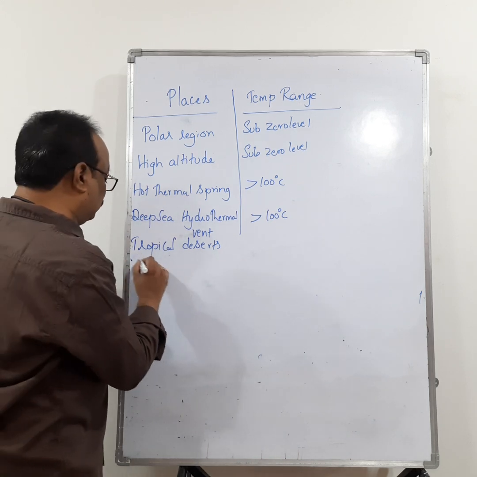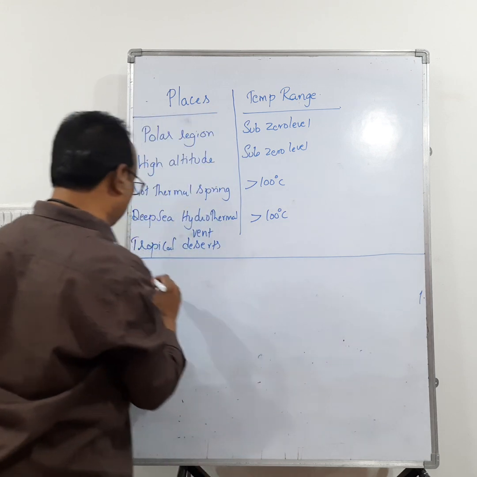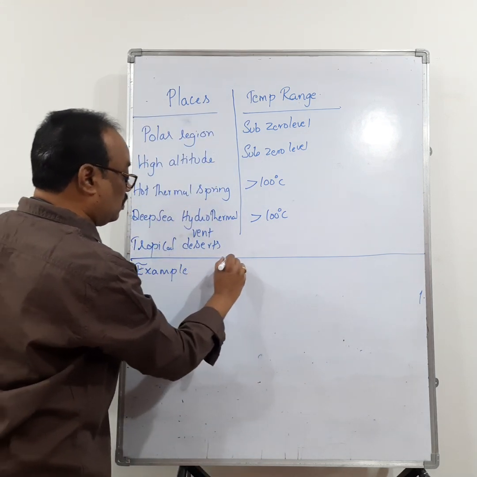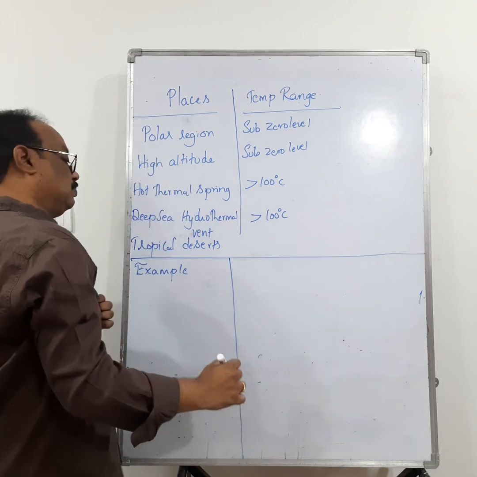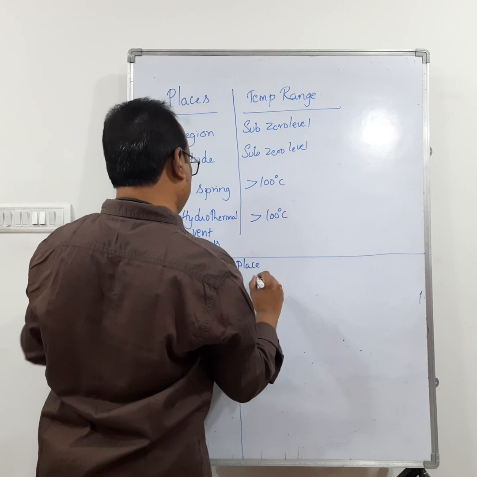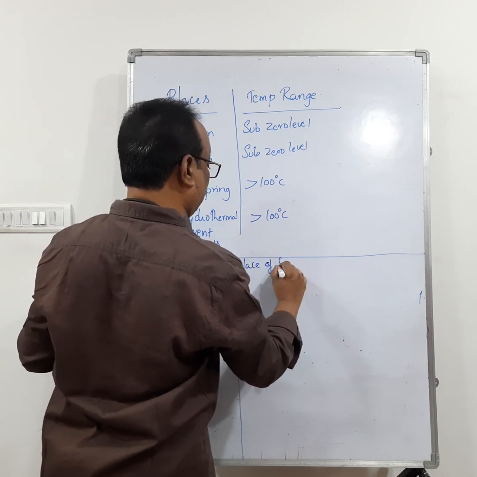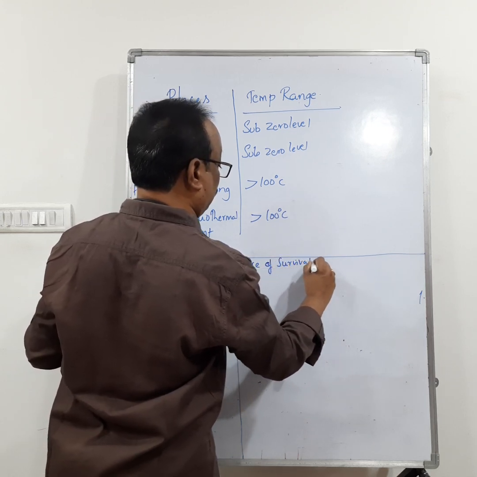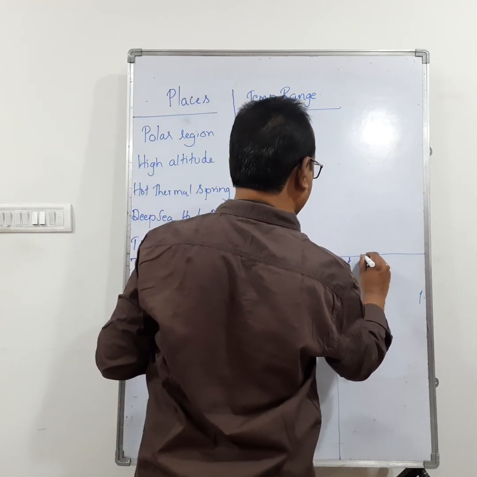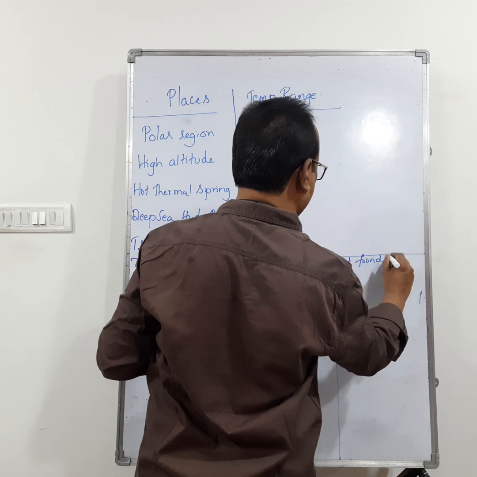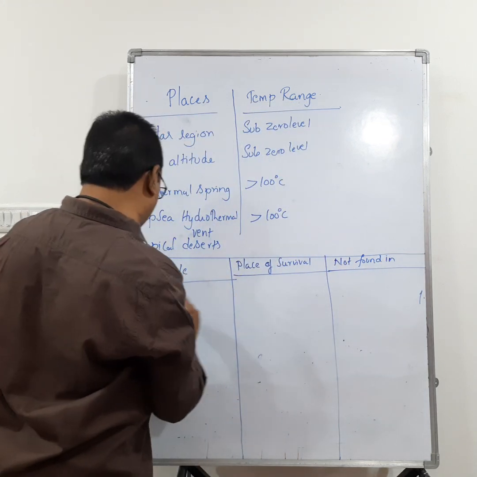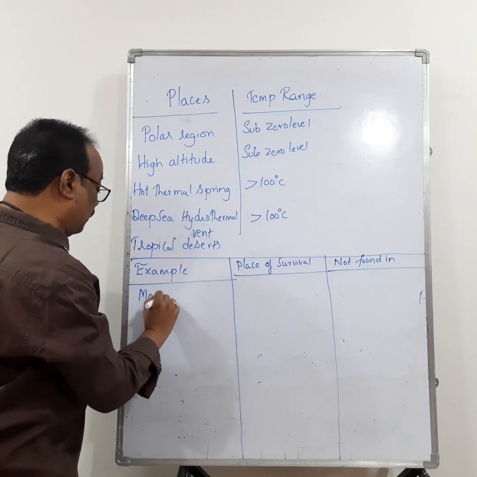Now let us see an example of an organism. For example, I am taking the mango tree.